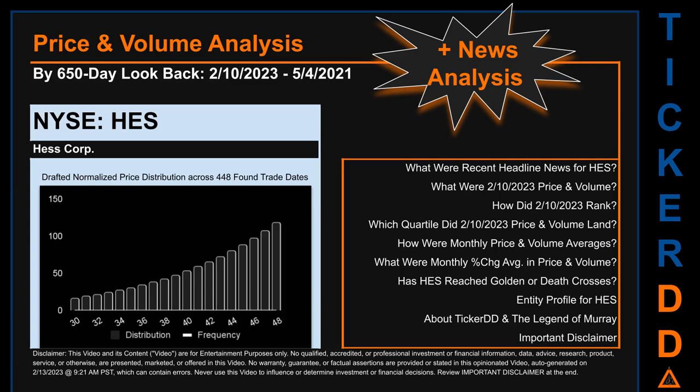The chart shown on this page is our initial attempt at studying the price for HES after dynamically normalizing price distribution across those discovered trade dates. The bar chart is the generated distribution and the overlaid line graph, if it is generated, is the frequency of the prices on the x-axis. We will enhance this look as our AI model progresses in the next iteration.